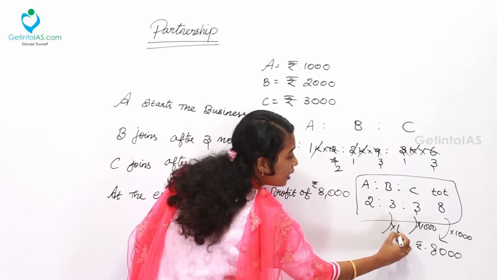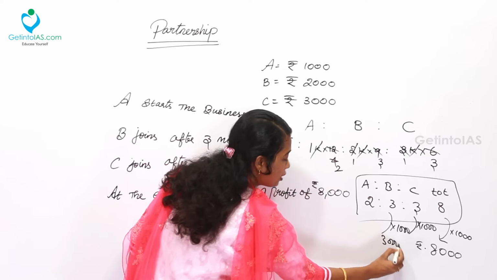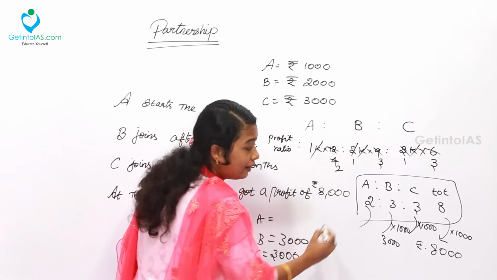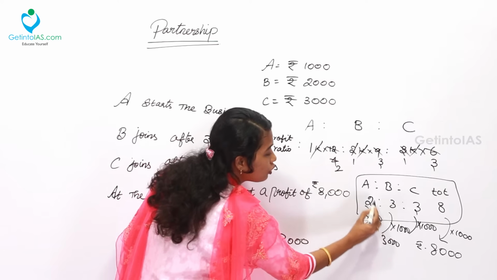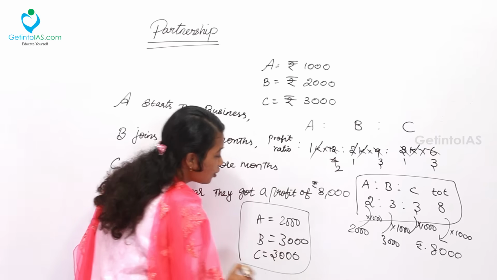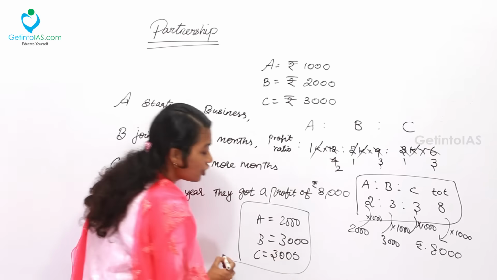B got the same 3,000 rupees. So here I am taking B got 3,000. What is the share of A into 1,000? So 2 into 1,000, 2,000. So these are all the shares of A, B and C. Let's move on to the practice problems.